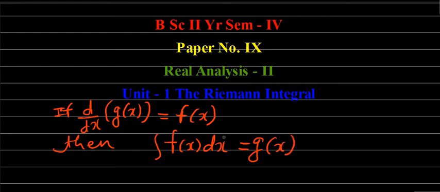In this way, we defined integration in the 11th and 12th standard. Here obviously x is a variable, and this is the formula for all x which belongs to the domain of the function.